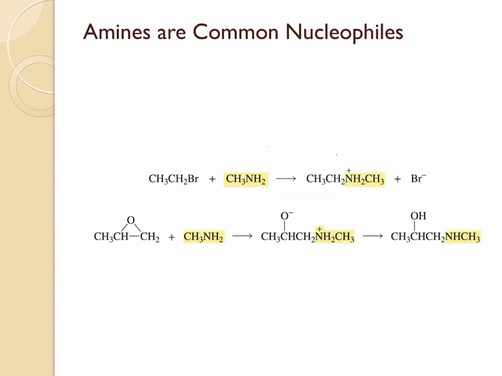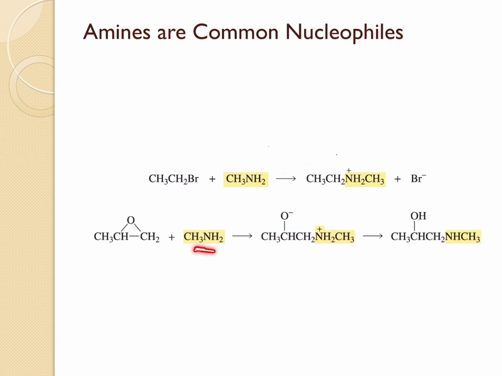Because of the lone pair of electrons present on nitrogen, amines can act as bases as well as nucleophiles. Here are some situations where amines are acting as nucleophiles. Here, the lone pair of electrons on nitrogen is going to make a nucleophilic attack on this electrophilic carbon, thrusting the electrons onto bromine for it to leave. Right? So it can take part in nucleophilic substitution reactions.